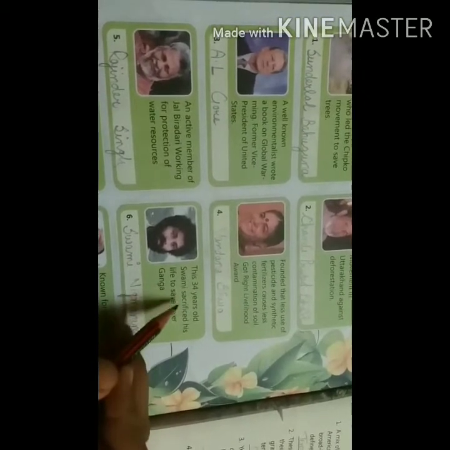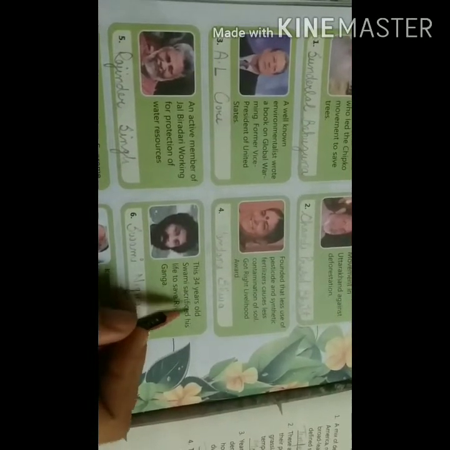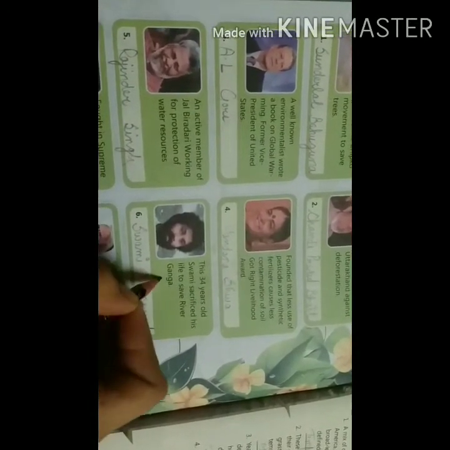This 34-year-old Swami sacrificed his life to save Ganga. So this Swami's sacrifice means he gave his life to save the Ganga river. The name of this personality is Swami Nigmanand.